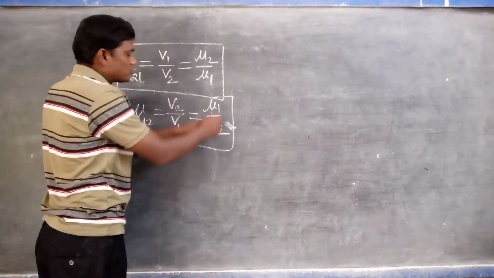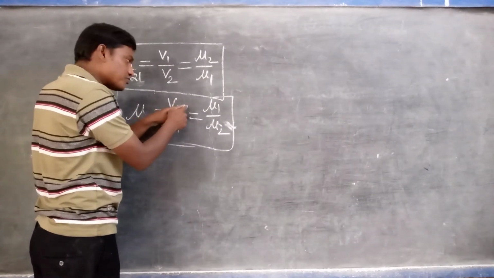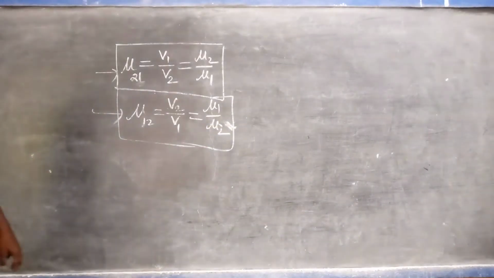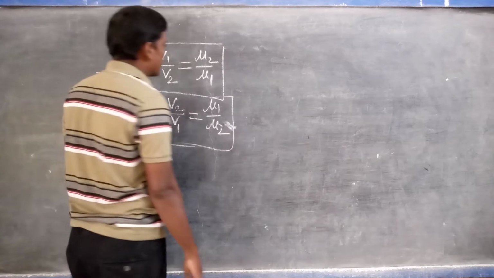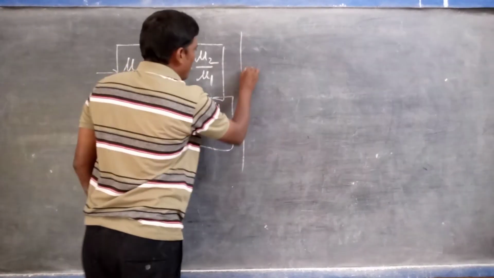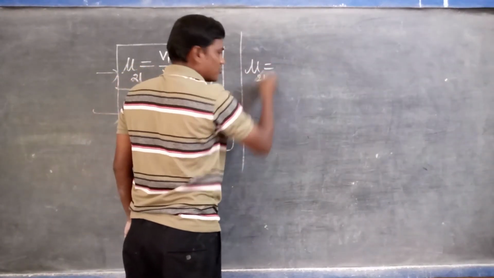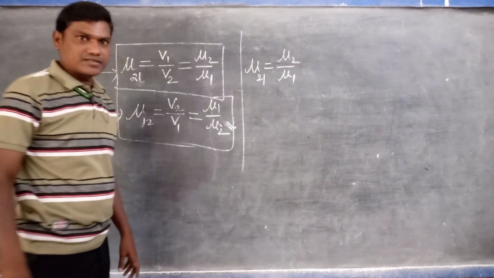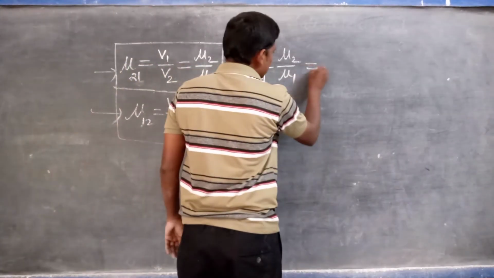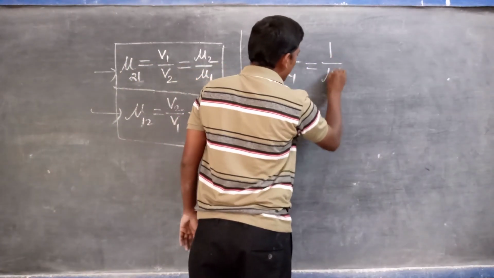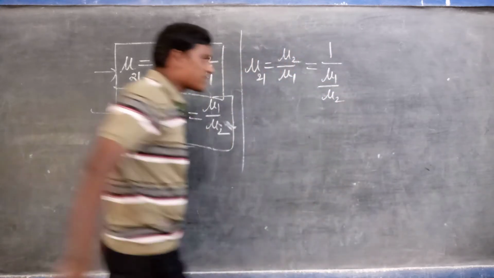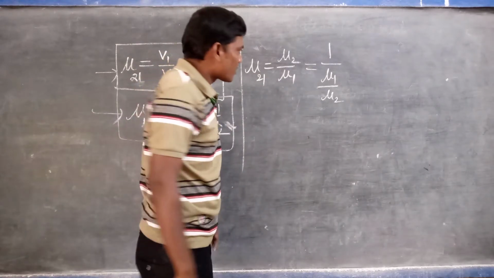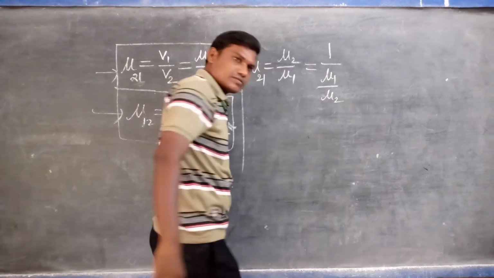That's why you can substitute the v2 value and v1 value, and finally you get mu1 upon mu2. Okay, now let me come to that. Mu 2 1 is equal to mu2 upon mu1, you know that. Now here we should write it like this: 1 by mu1 upon mu2. We can write it like that, in the reciprocal, mu1 upon mu2.